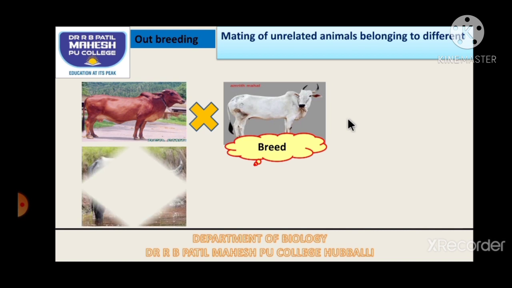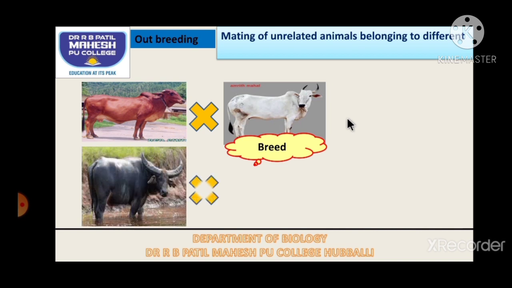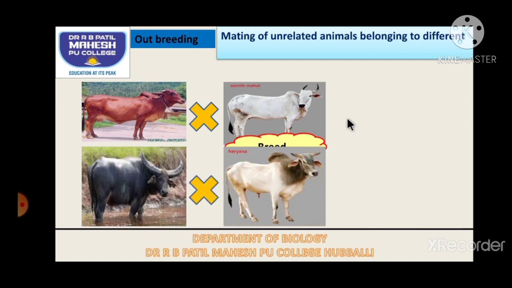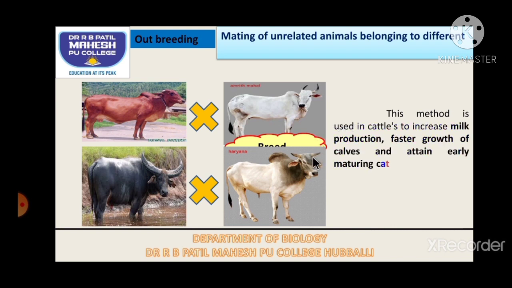So the breed can be same or different, the species can be same or different. This method is used in cattle to increase milk production and to make the calves grow fast and attain puberty at an early age, and the lactation milking period should be extended to a minimum of 10 months. So to do all these things we are doing outbreeding.